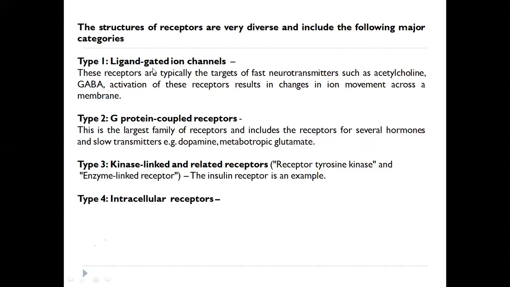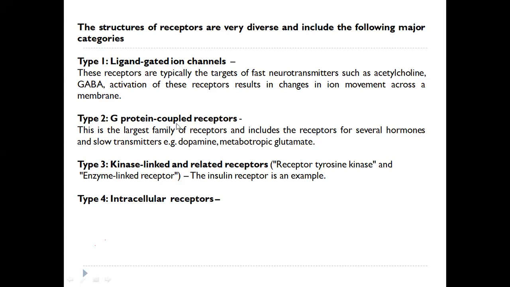The first type, ligand gated ion channel, is a receptor. When it receives the signals, it will open up the ion channel so that the ions will move through the cell. So to maintain the overall ionic concentration in the cell, this ligand gated ion channel is very important. The second type is G protein coupled receptors.